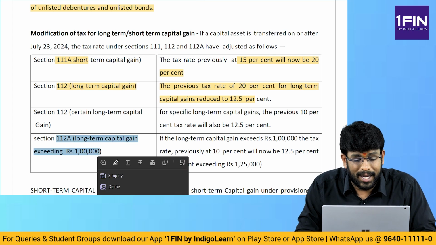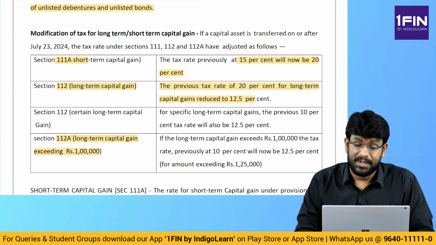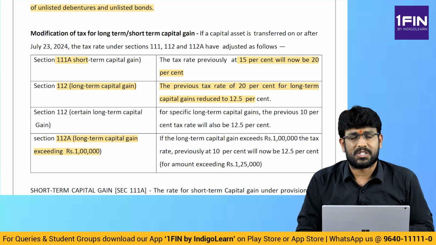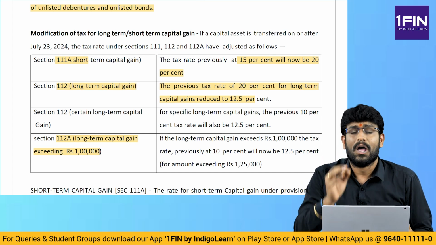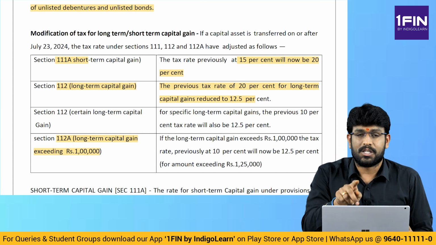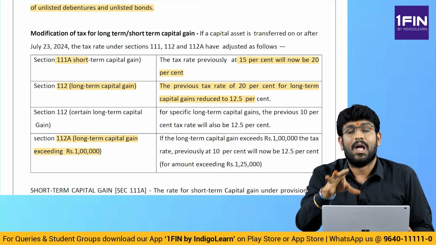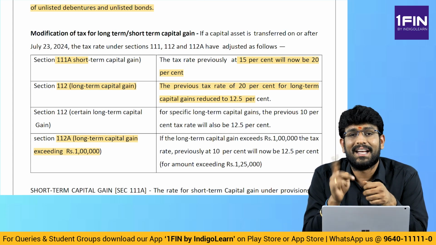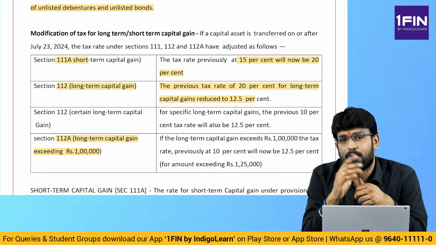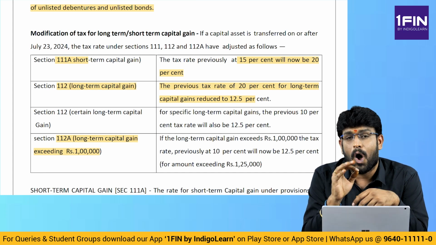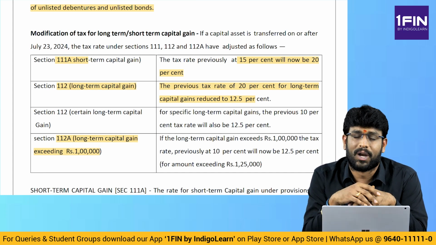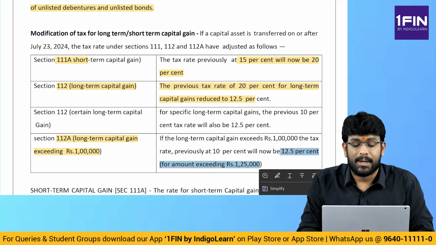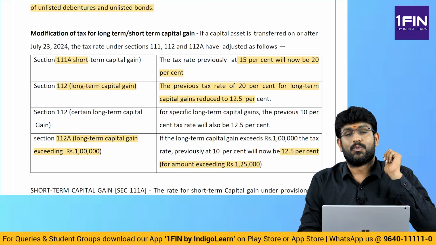112A, what is 112A? Long-term capital gain on sale of equity shares or units of equity-oriented mutual fund or units of business trust through recognized stock exchange on which STT is paid. Actually, it was taxed at the rate of 10% on amount exceeding 1 lakh. This point is still correct, provided the gain has arisen prior to 23rd July 2024. But if the capital gain has come on or after 23rd July 2024, then the rate of tax is 12.5% on amount exceeding 1,25,000.